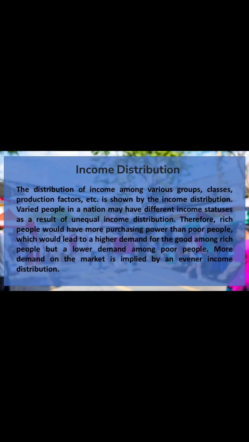Income distribution. The distribution of income among various groups, classes, production factors, etc., is shown by the income distribution. Varied people in a nation may have different income statuses as a result of unequal income distribution. Therefore, rich people would have more purchasing power than poor people, which would lead to a higher demand for the good among rich people, but a lower demand among poor people. More demand on the market is implied by an evener income distribution.